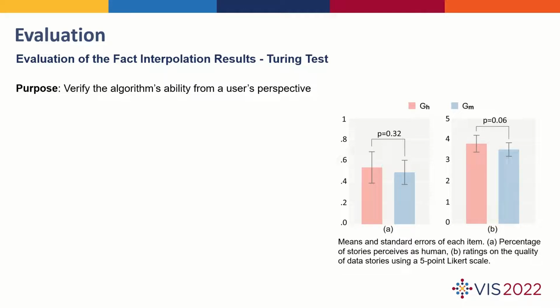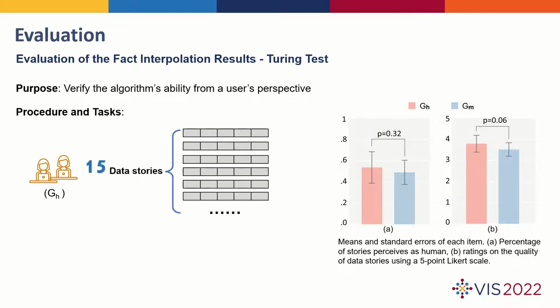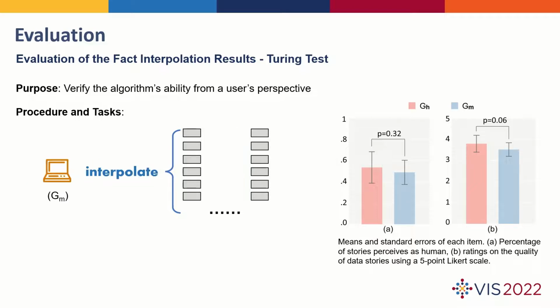To verify that our algorithm was able to create high-quality results from a user's perspective, we manually created 15 short data stories consisting of 5 data facts, and replaced the middle 3 data facts of each data story with another 3 data facts generated by our interpolation algorithm.